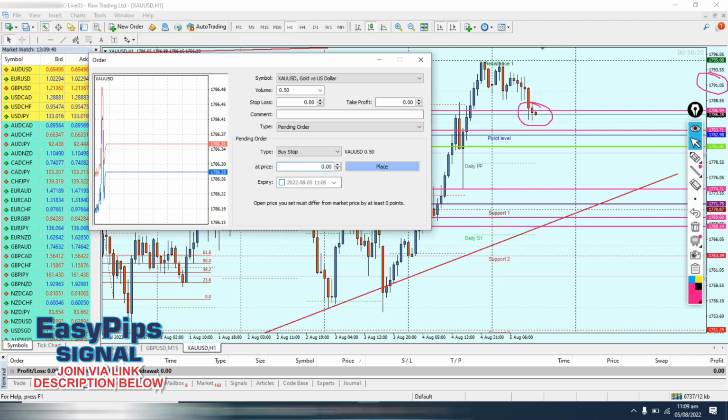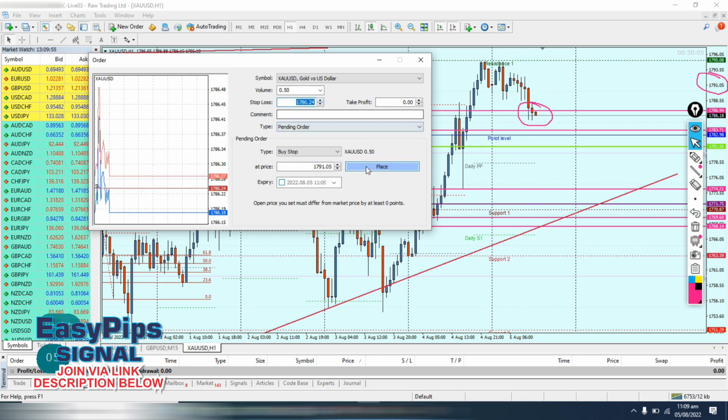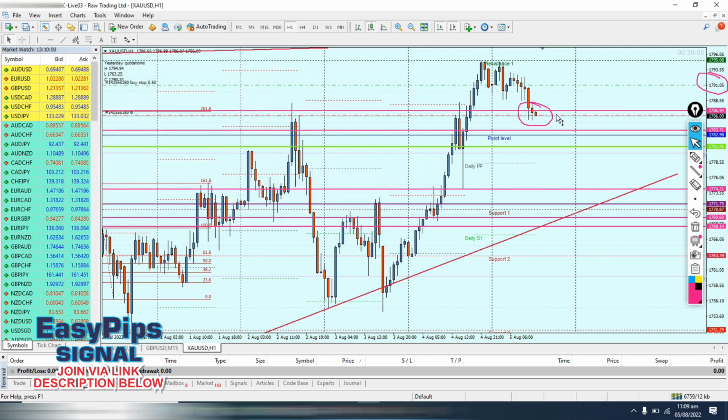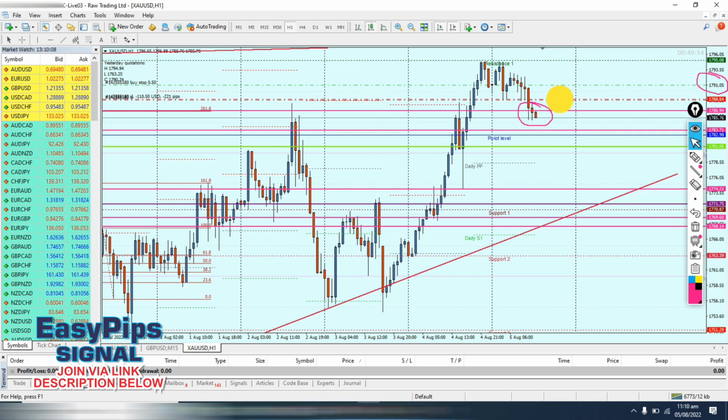I'll come in here and key 1791.05. Now I can leave our take profit out. All we're concerned about next is our stop loss. So you can just basically click, which you can modify manually later. You click on place. Now you have done that. Ensure, okay, good, I don't want my loss to be more than 20 or 25 pips, as the case may be. Okay, now so this is 21 pips. So if the trade should go against me, I'm going to have a loss of $106.